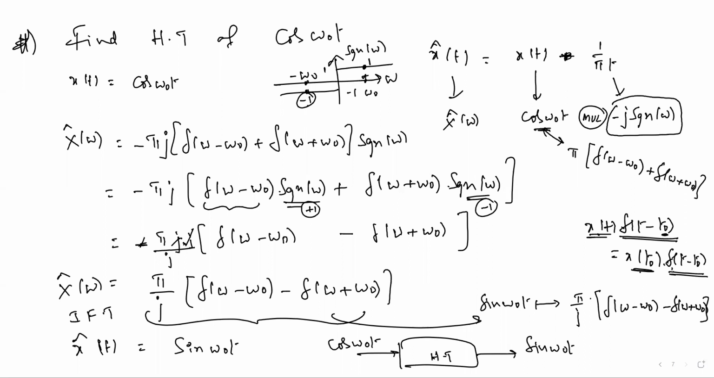I think all of you noted this one. I'll do that. Hilbert transform of sin omega naught t also here. So I'll go to the next page. Find Hilbert transform of sin omega naught t. Same procedure. Here x cap of t is x of t convolution with 1 by pi t.